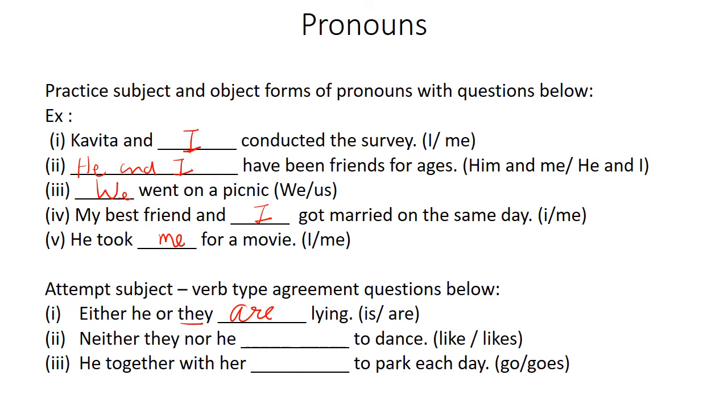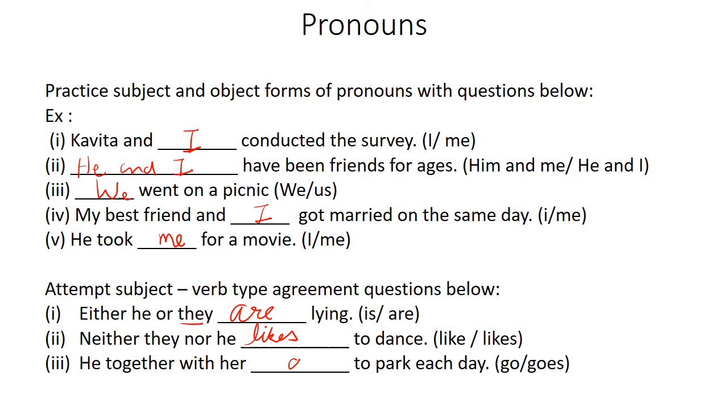Neither they nor he, what should it be? Likes to dance. He precedes the verb that is likes, so likes will be used, as he is singular, we use the singular form of the verb. He together with her goes to the park each day.